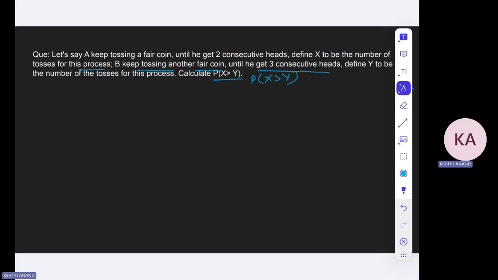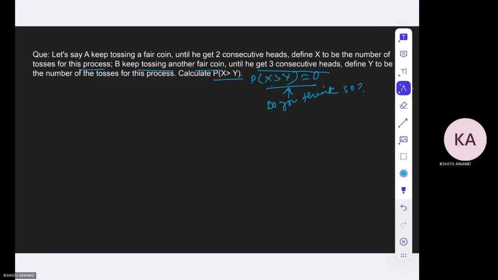So most of the people get confused in this particular question. They say that three consecutive heads will only come when we get two consecutive heads, right? So the probability that the number of tosses required for two consecutive heads will be greater than for three consecutive heads will be 0. Is it? Do you think so? If yes, then read the problem again. A and B are tossing the coin separately. It may happen that A has not got two consecutive heads before B gets three consecutive. So the events are obviously independent, right? So the probability can have a significant number. It will not be 0, of course.